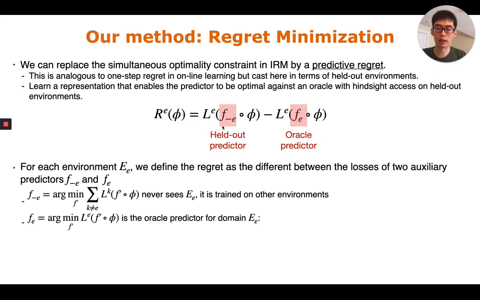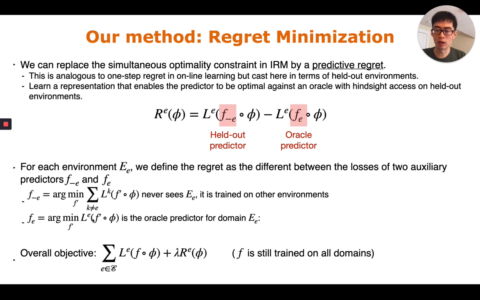Since F minus E is never trained on this domain E, we call this term a regret for the representation phi. So the overall objective now becomes the standard loss plus additional regularization defined by the regret. We want the regret to be low because we want the model to extrapolate to new domains, even when it is not being trained on these new domains.